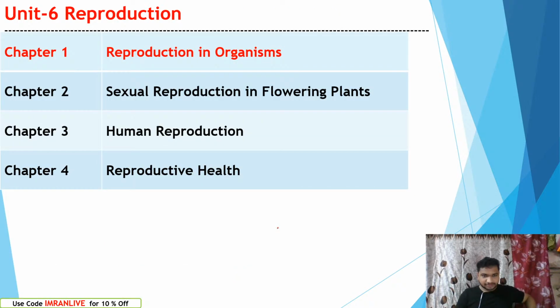Let's start our discussion deeply. We are dealing with class 12 NCERT, unit number 6, reproduction. We have started chapter number 1, reproduction in organisms. Also we will very soon start chapter number 2, sexual reproduction in flowering plants, chapter number 3, human reproduction, chapter number 4, reproductive health. These all things we will deal in our regular sessions. For that you have to keep connected. Let's join together. We will crack our Karnataka CET 2021.